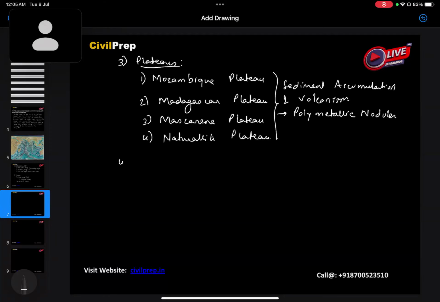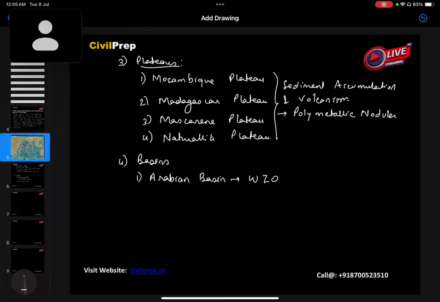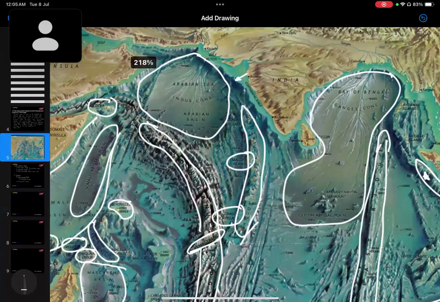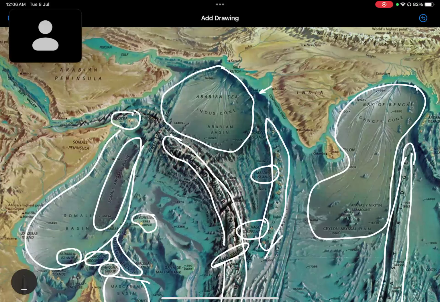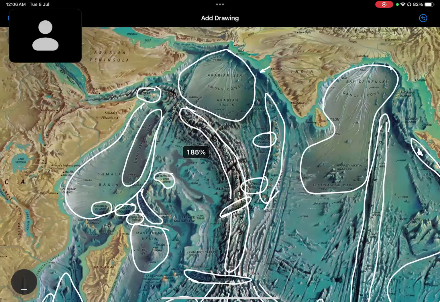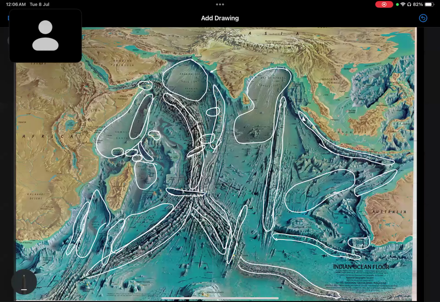Okay, now moving forward, we'll be talking about the basins. So number one basin we have is the Arabian Basin, which is present in the Western Indian Ocean. Okay, we can look at here, we have Arabian Basin here. Then we have Somali Abyssal Plains, that is Somali Basin. Okay, then we have Natal Basin and Madagascar Basin.